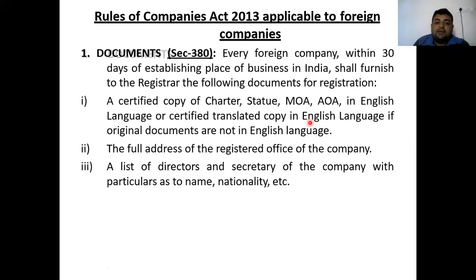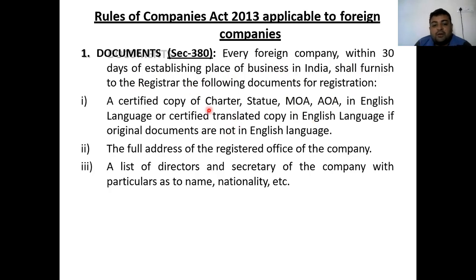For that, Section 380 has been defined here, which discloses all the things which are required for foreign companies, and which also explains the information which the foreign company should furnish while doing its business in India. Every foreign company, within 30 days of establishing a place of business in India, shall furnish to the registrar the following documents. So which are the documents to be furnished?